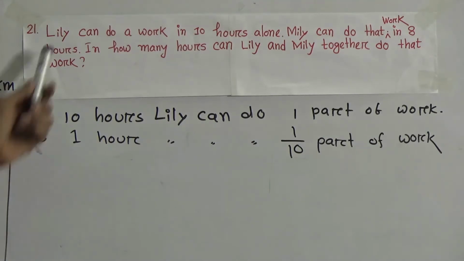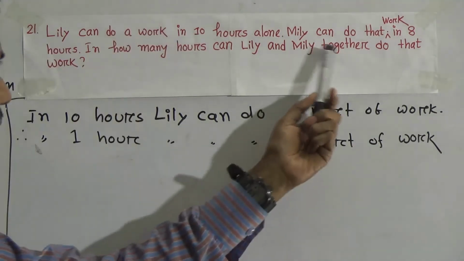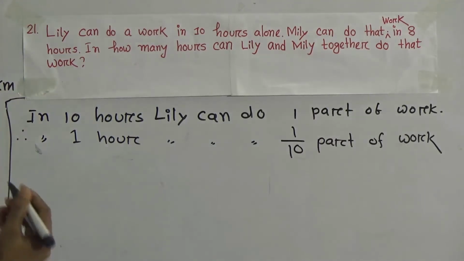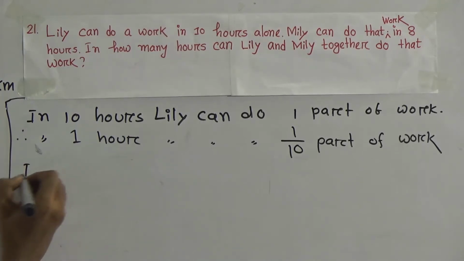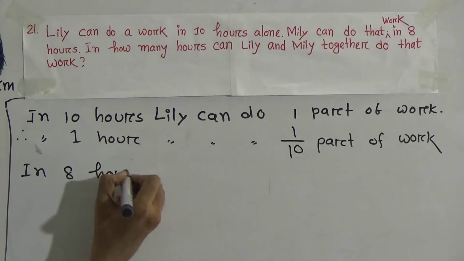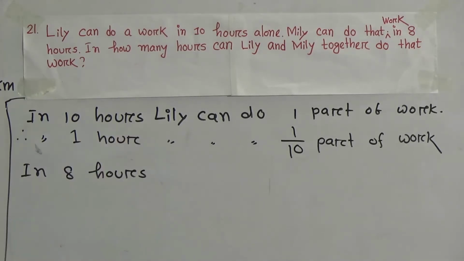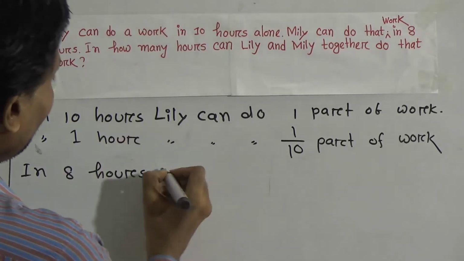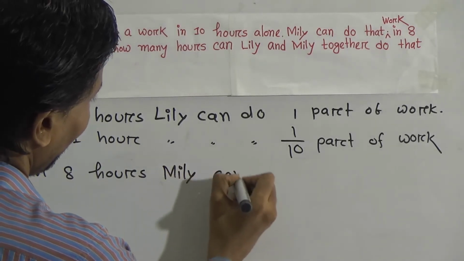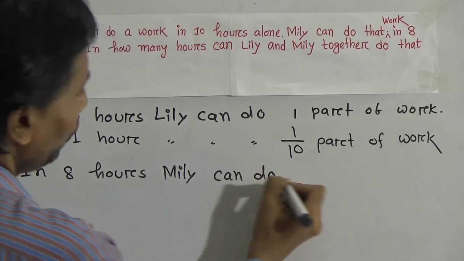Now, this is the first part. Then the second part: Millie can do that same work in 8 hours. In 8 hours, Millie can do one part of work.